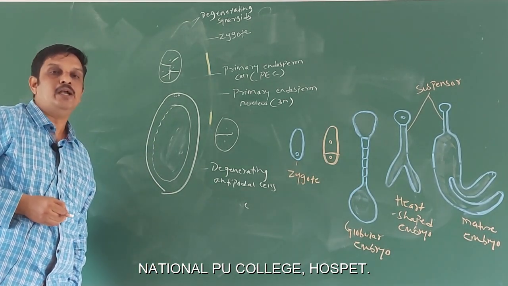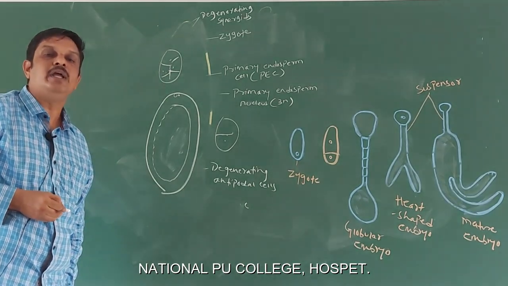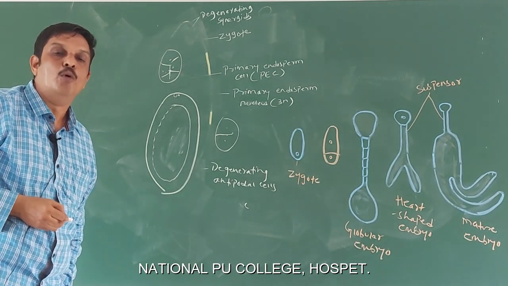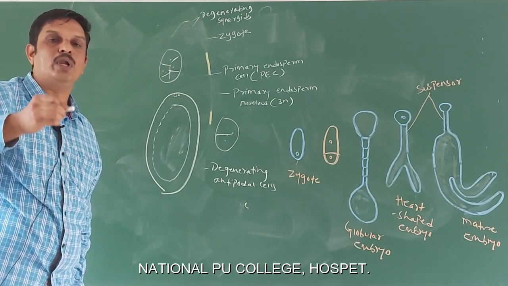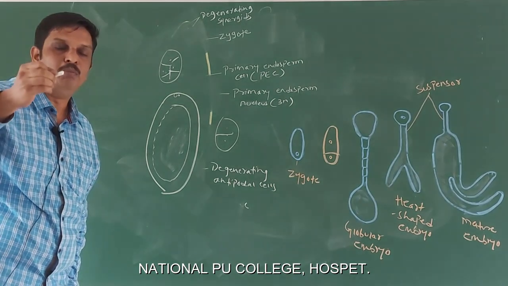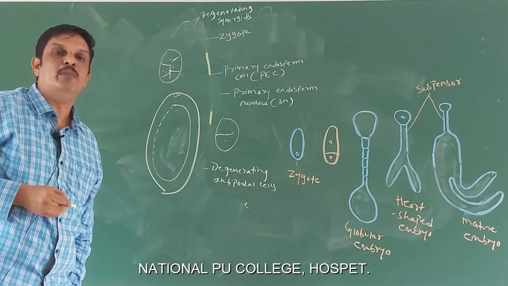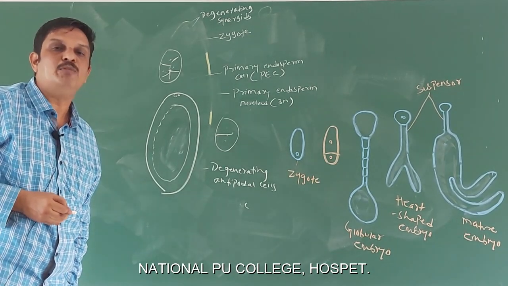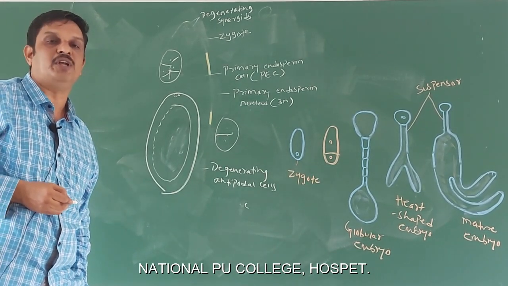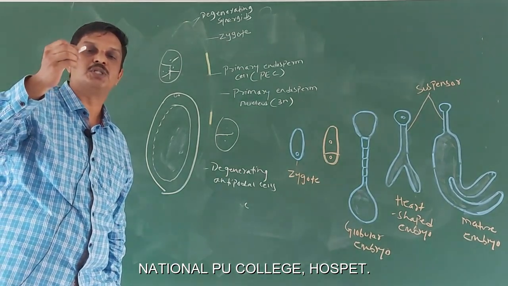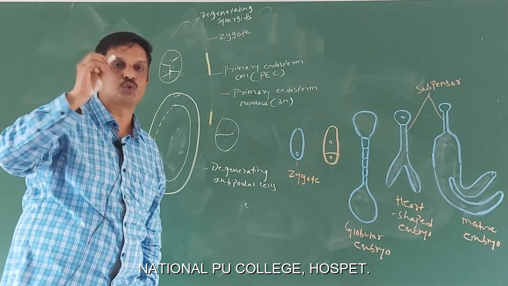The endosperm may be completely consumed by the developing embryo before seed maturation. Well-known examples are pea, beans, groundnut and so on. Or this endosperm may persist in the seed and may be used up during seed germination. Well-known examples are coconut, castor and so on.